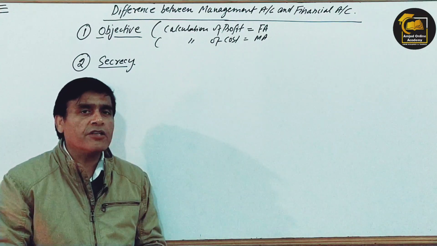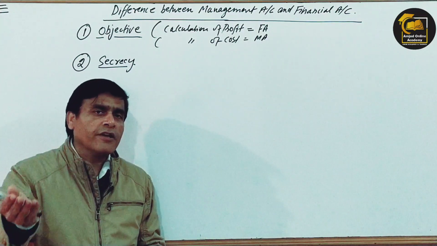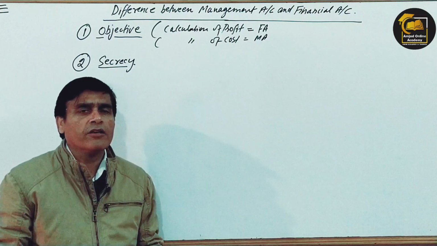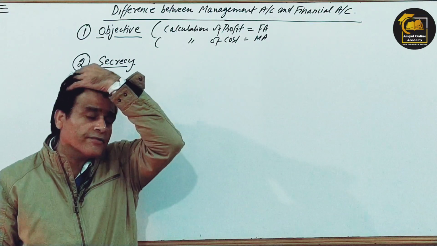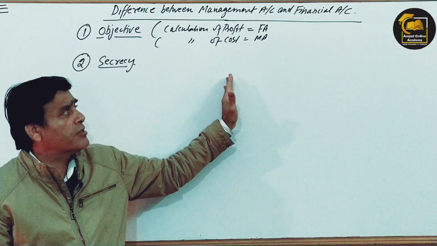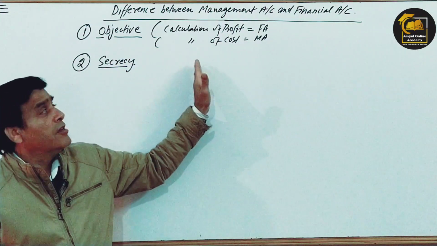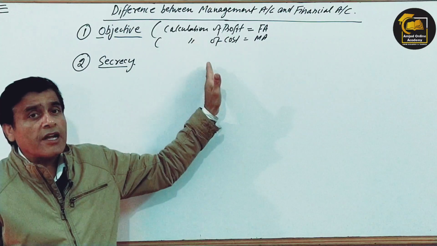You can see the financial statement of any company on the internet, in a newspaper, anywhere. Financial records are public, whereas management records are confidential and secret.